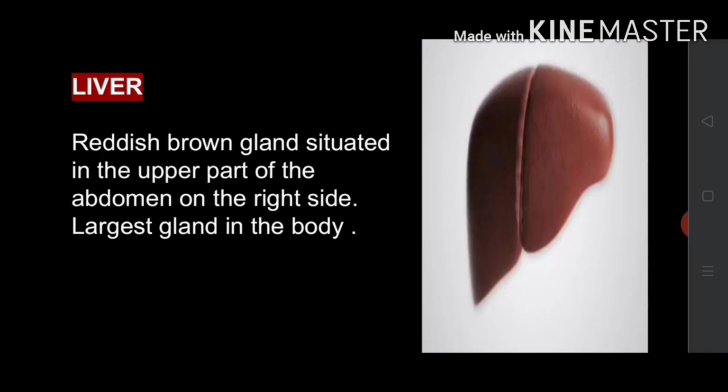Liver. The liver is a reddish brown gland situated in the upper part of the abdomen on the right side. It is the largest gland in the body. The liver secretes bile juice that is stored in a sac called the gallbladder. This bile plays an important role in the digestion of fats.